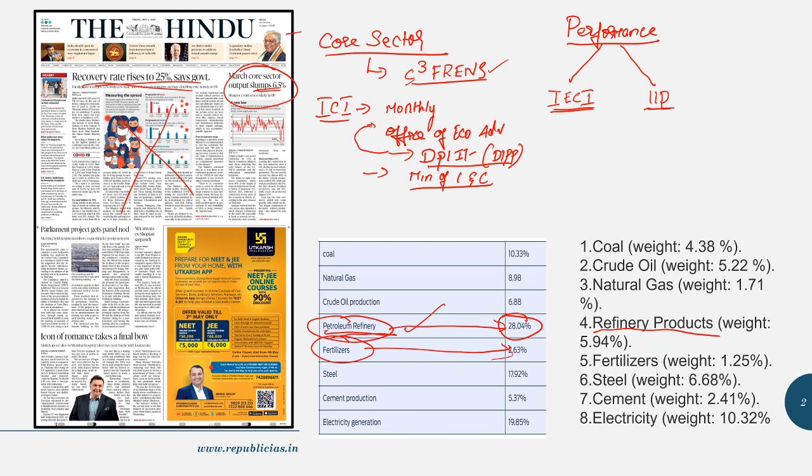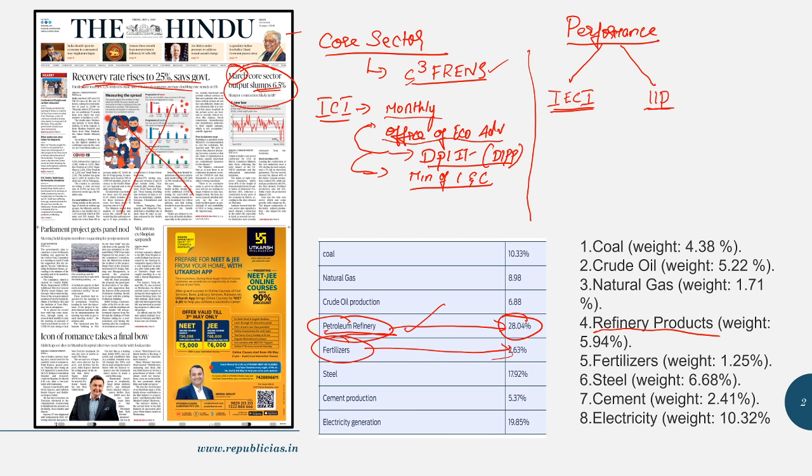So it is this Office of Economic Advisor, which is under the particular department and ministry, that releases the data, that is, the Index of 8 Core Industries. Is that clear? And this happens to be a monthly index. So through the headlines itself, you will get to know that the March month index is released now and we can see a decrease of 6.5%. So this is what the news article reads. So this is one index in which the 8 core industries' performance is analyzed.